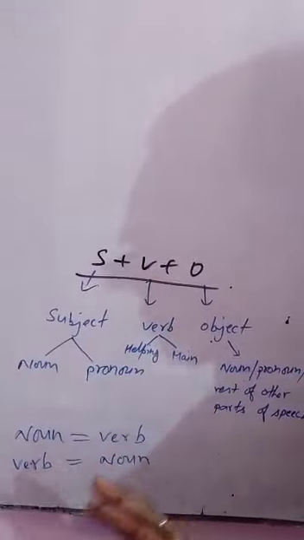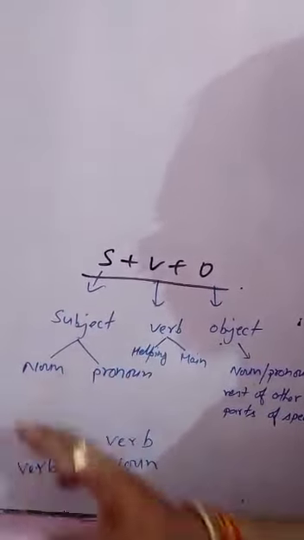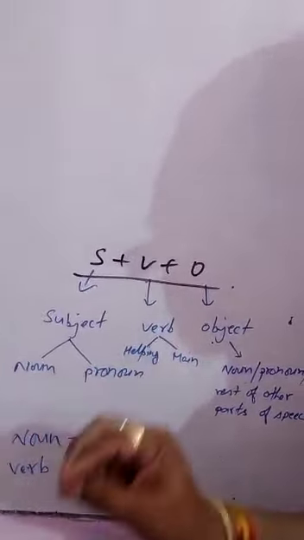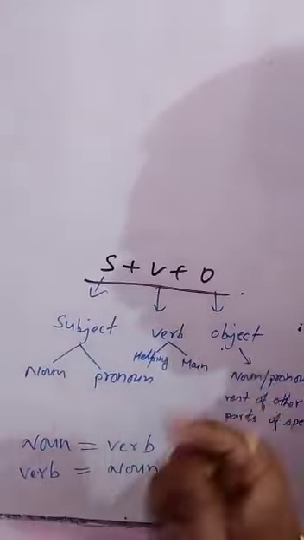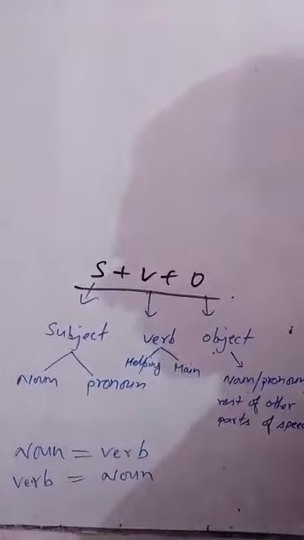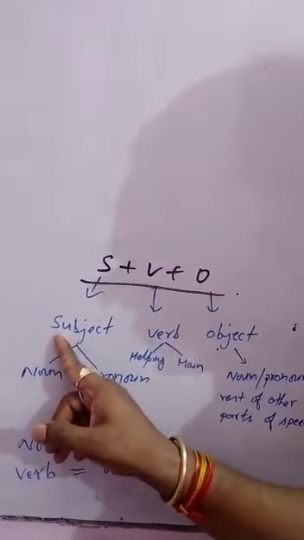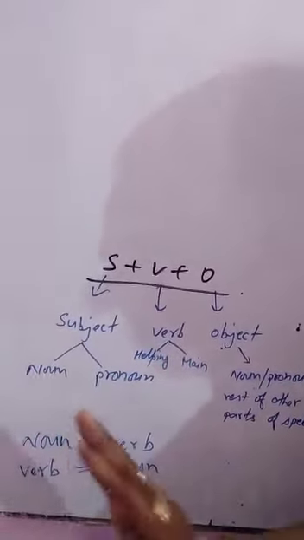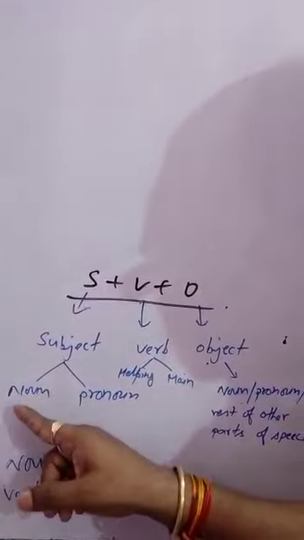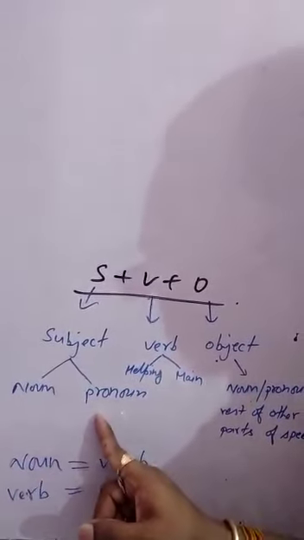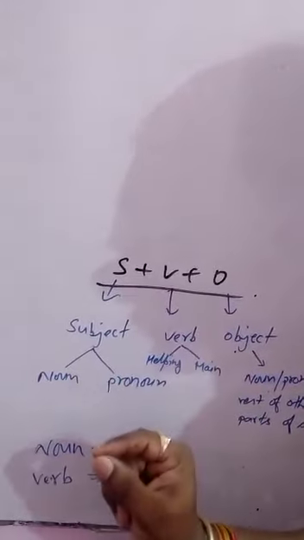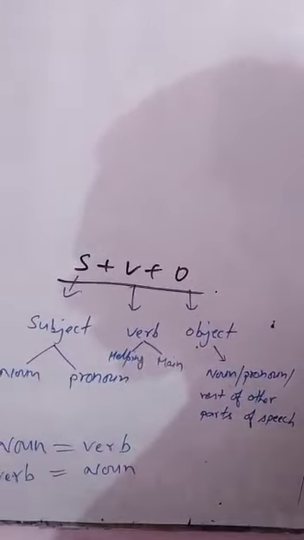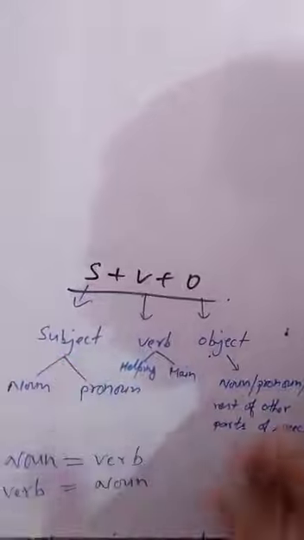But I am not going to say that only noun or pronoun is a subject. Listen to my word: in place of subject, noun or pronoun is sure and certain. But afterwards, an inactive verb is also a subject. Clear?